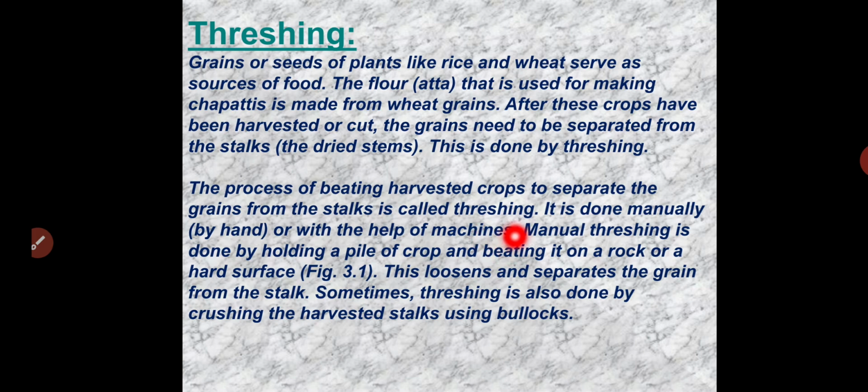So nowadays we have machines. Before, it was done by hand only. Manual threshing is done by holding a pile of crop and beating it on rocks or a hard surface. This loosens and separates the grain from the stalk. Sometimes threshing is also done by crushing the harvested stalk using bullocks. So we are taking the help of animals also. When they walk on the crops, the grains will be separated. So this all is the process of threshing.